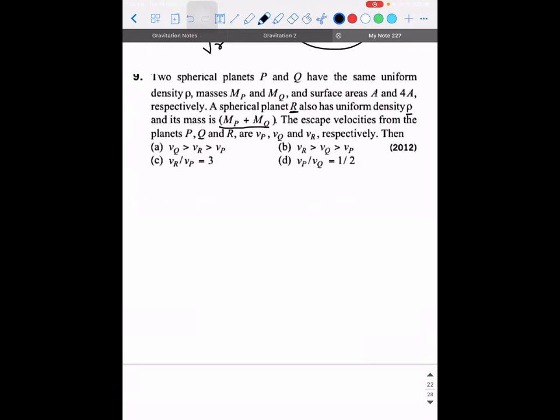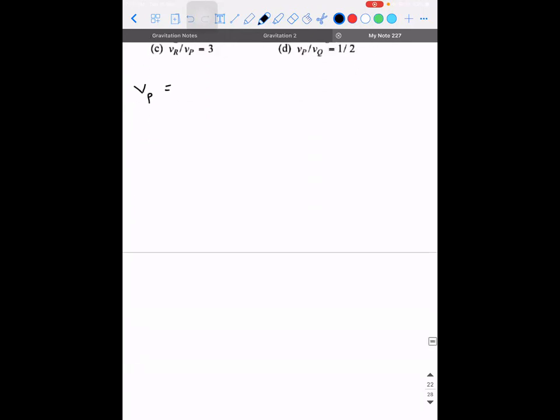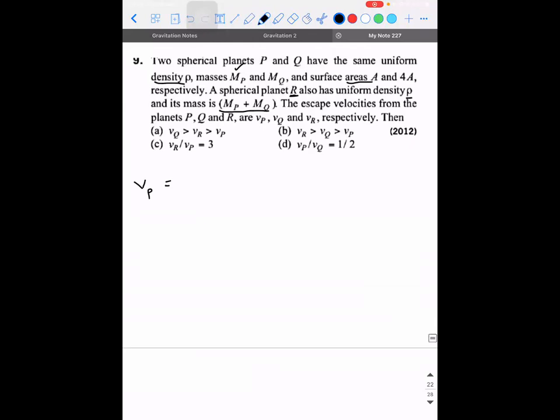Sir, can we compare using the direct formula, sir? Yes, we can. But if we use the direct formula, here they have given some specific conditions. No, we have to think whether they are useful. They have given the mass of the planet and they are speaking about density. We need to think about it. Also, they have given surface areas. Right. So, what is the direct formula? Escape velocity for an object for the planet P is going to be how much? Sir, if surface area is given, you can find R for each planet. Yes. So, they have given the surface area for us to calculate what?